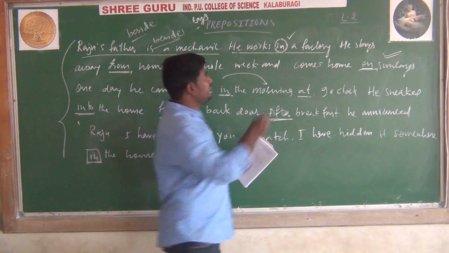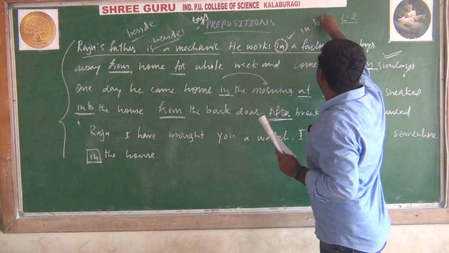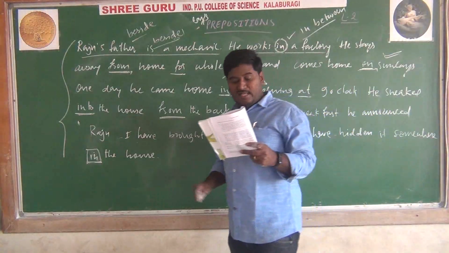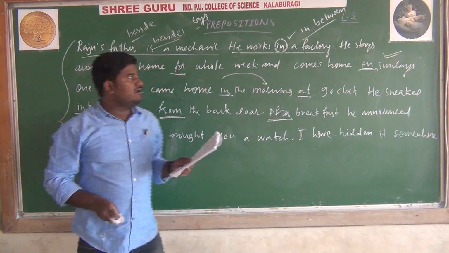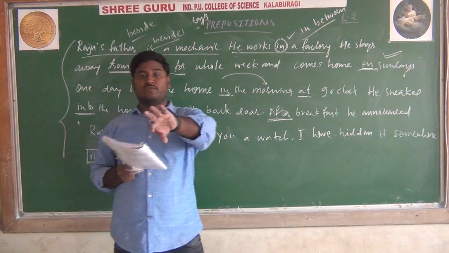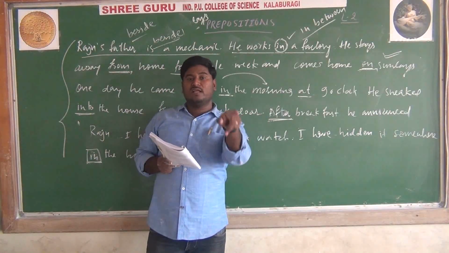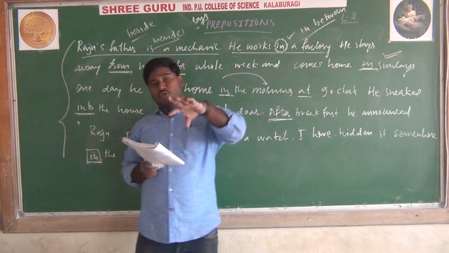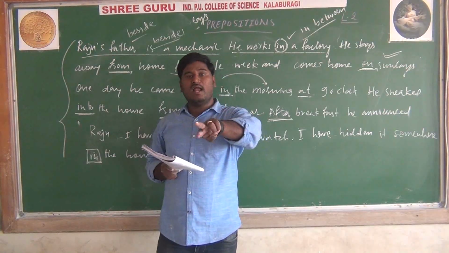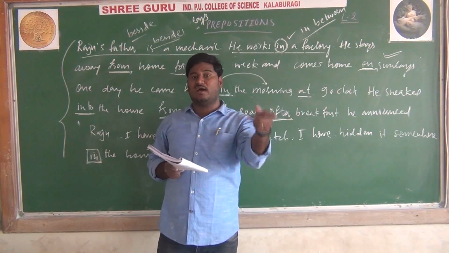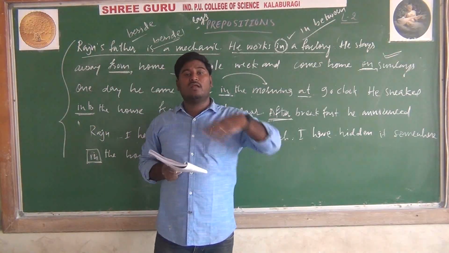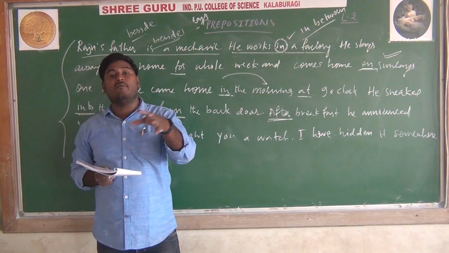Don't eat anything between or in between? You should use: don't eat anything in between meals, as it is bad for health. We use "between" when we are talking about two persons or things. But if there are more than two, at that time you should use "among". There is a competition between Kiran and Karthik. Only two are there. There is a competition among the students, where there are more than two students. At that time we should say "among".